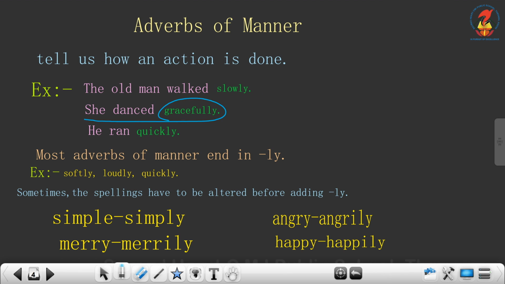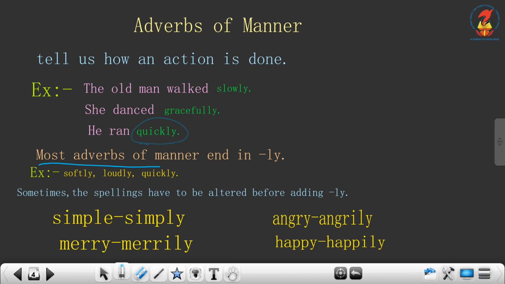She danced gracefully. How did she dance? She danced gracefully. So, gracefully is the adverb of manner. He ran quickly. How did he run? He ran quickly. So, quickly is the adverb of manner there.